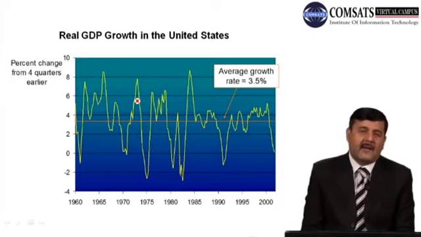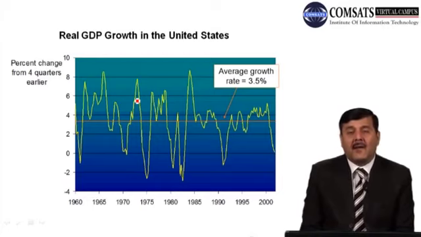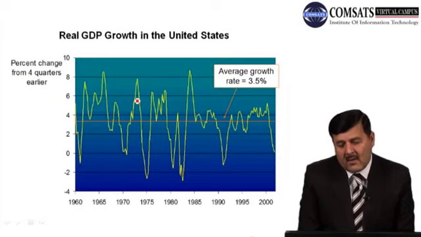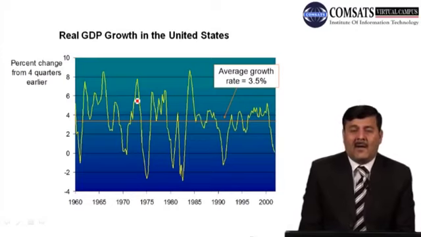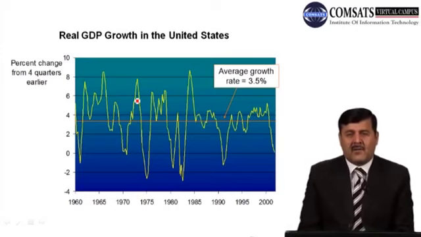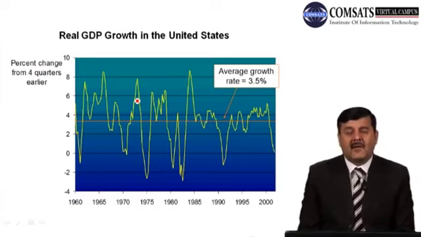If you see, there are a lot of fluctuations taking place in real GDP in the case of the US economy. Similarly, if we talk about the Pakistan economy, its real GDP growth rate is even worse than this. It has more frequent fluctuations in real GDP growth.